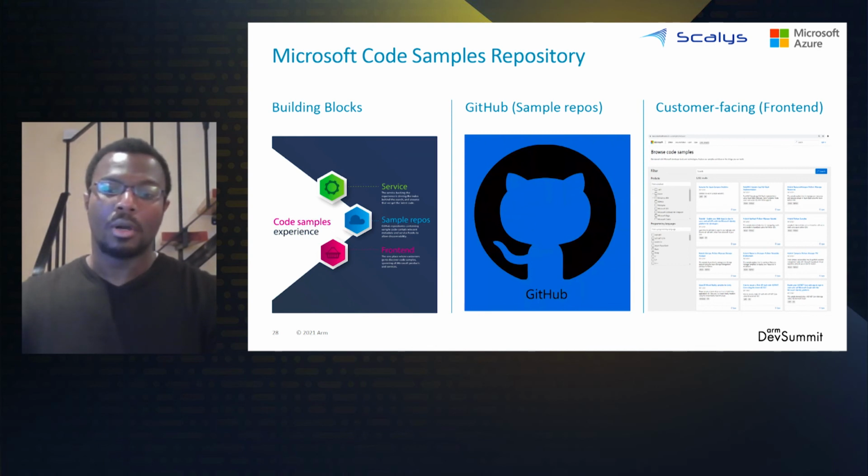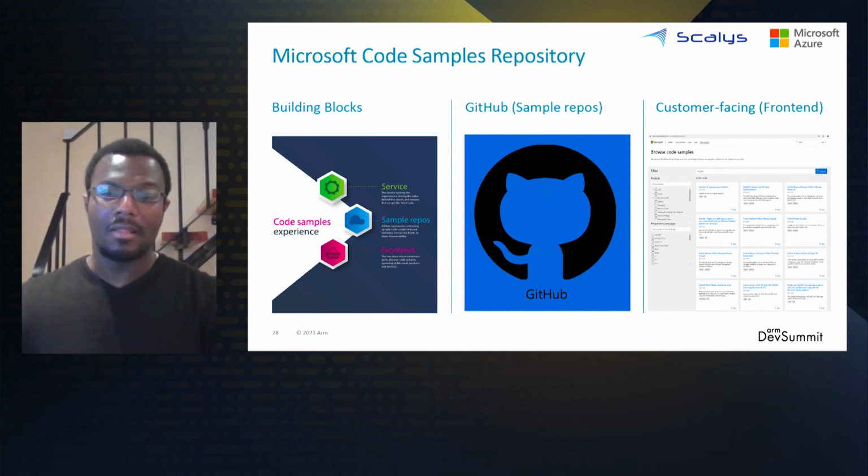Now, moving on to the topic of what the Azure Samples repo comprises, the basic building blocks are, firstly, the backend services. These ensure that customers get access to the latest version of code samples thanks to index-driven searches across code sample repositories hosted on GitHub, thereby optimizing their product as well as code search and discovery experiences. The second building block is the samples GitHub code repositories. These are individual repositories that contain code samples hosted on GitHub.